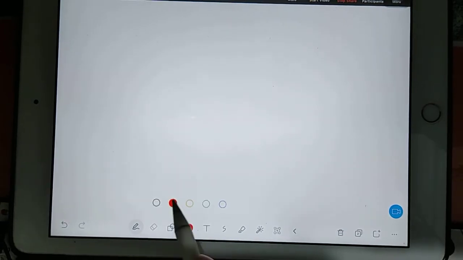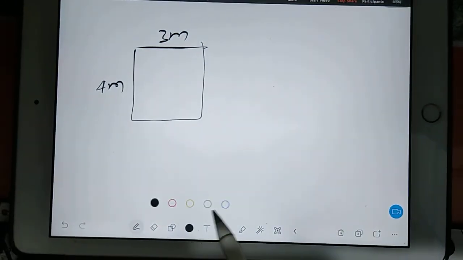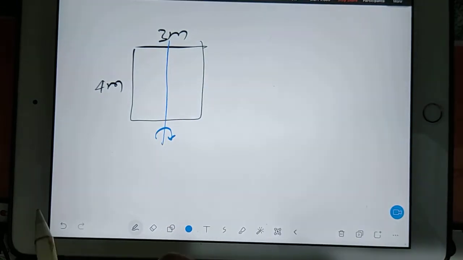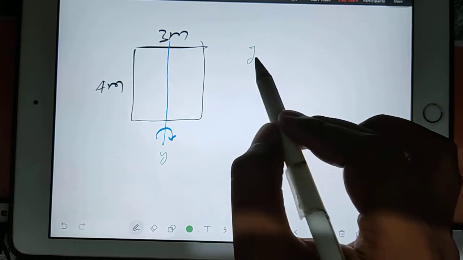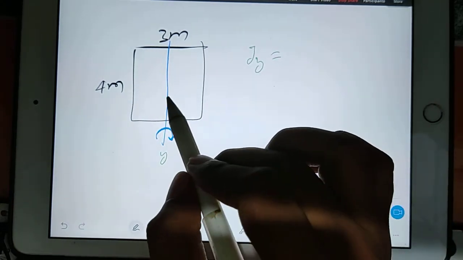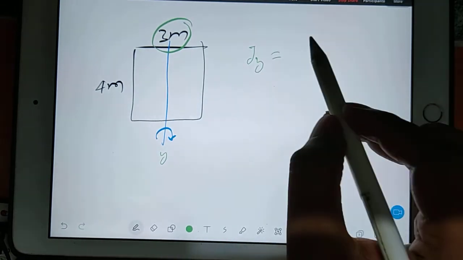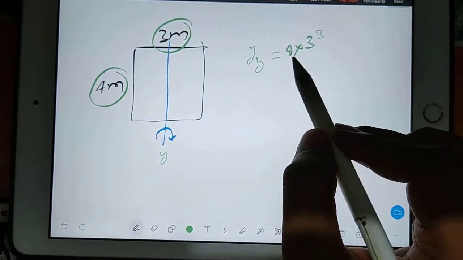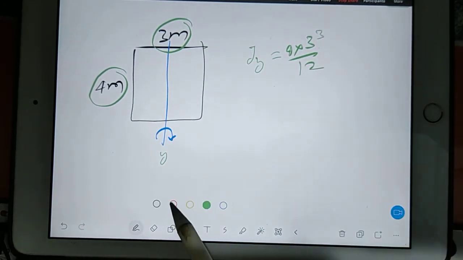I will change the page again. See, my point is, imagine this is 3 meter and this is 4 meter and this is a rectangle, and I want to find out moment of inertia about this axis. Suppose the name is Y, so you have to find out IY. How will you find out IY? Which section are you cutting? You are cutting 3, so 3 cube and this 4, so 4 into 3 cube. Now just opposite, so by 12.